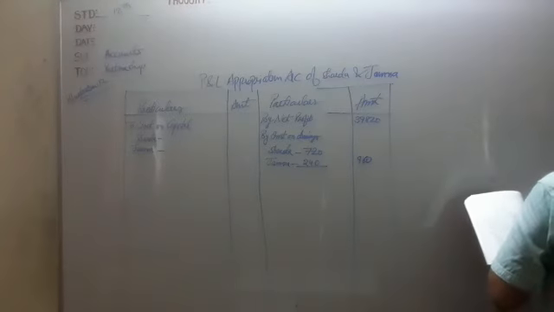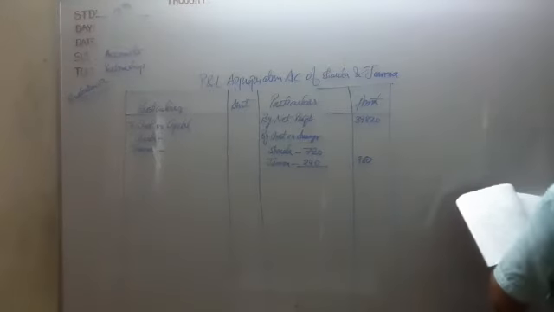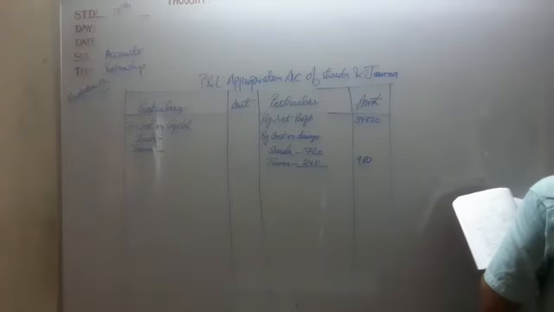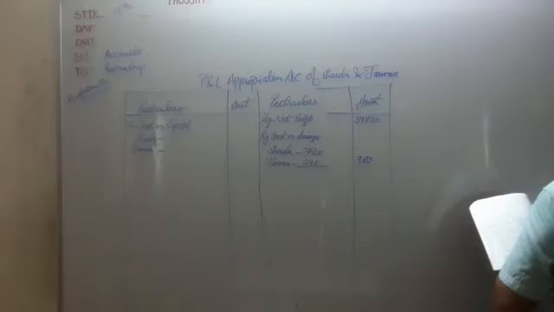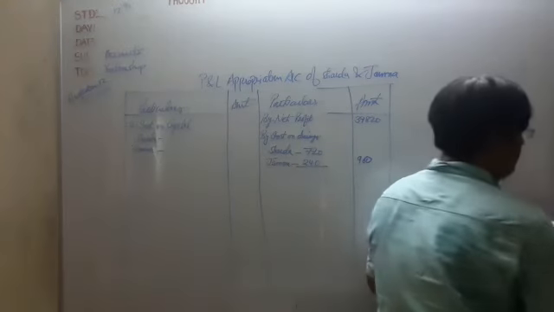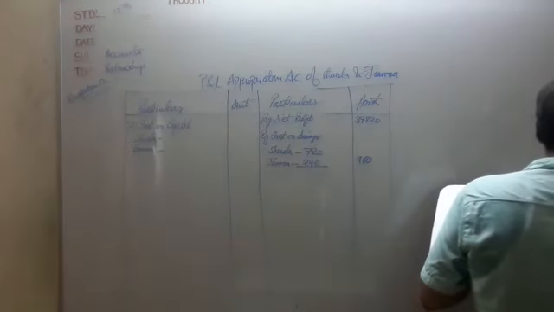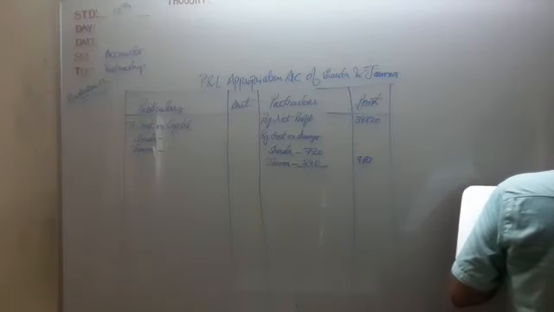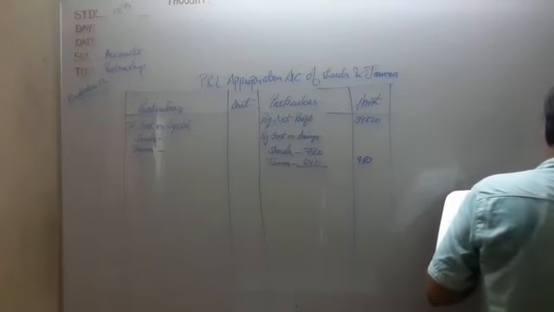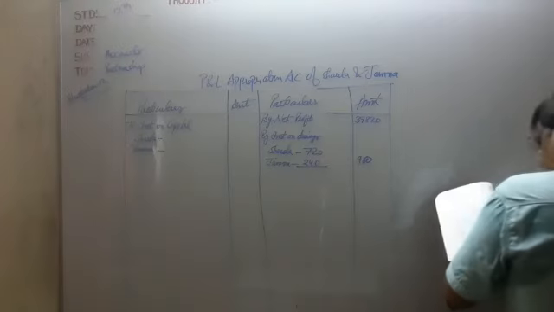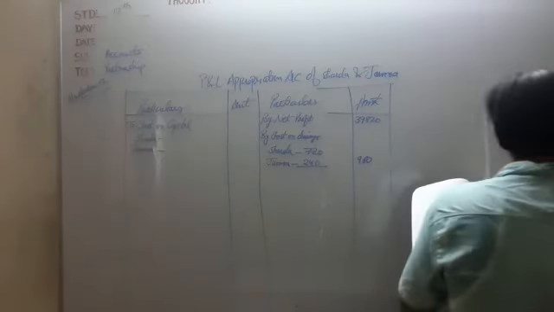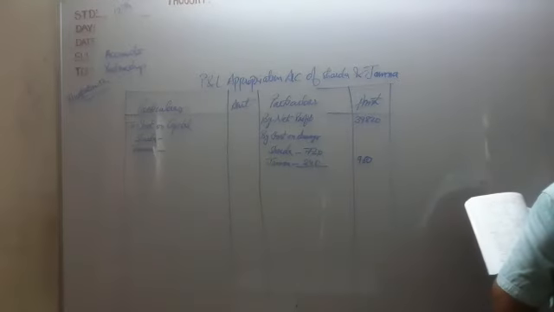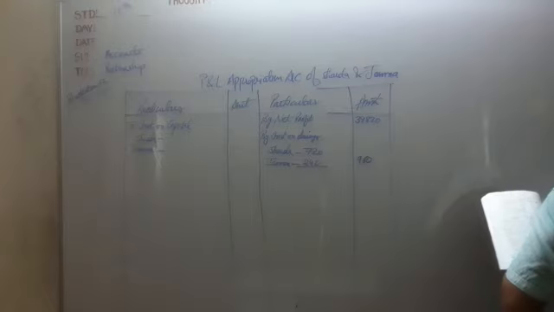So 30,000 for Sharda into 10 by 100 will be 3,000 for Sharda, and for Jamna 40,000, 10% is 4,000.